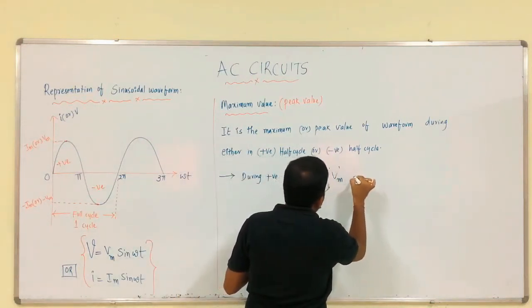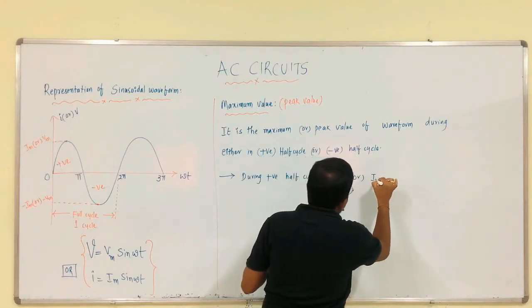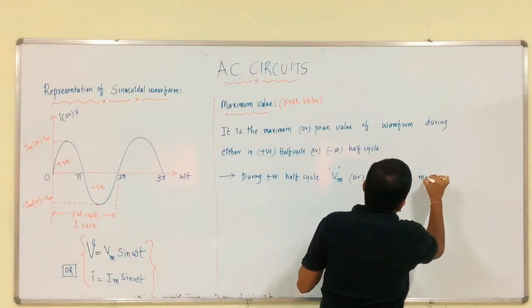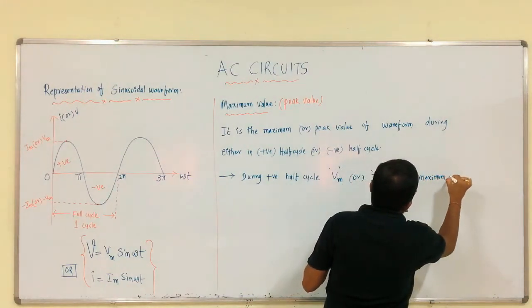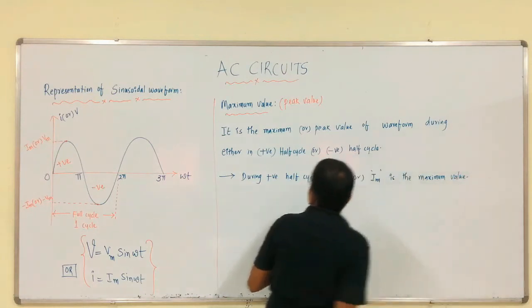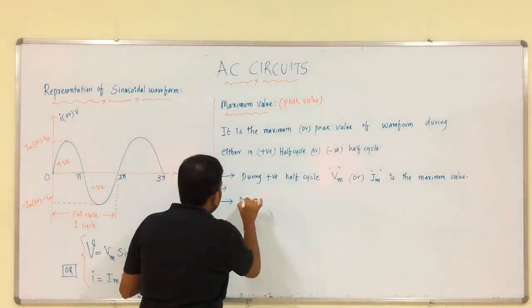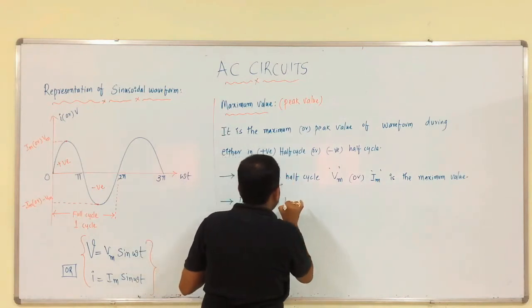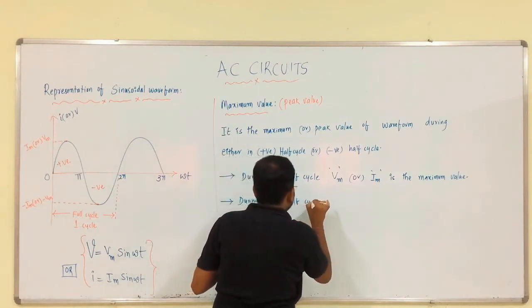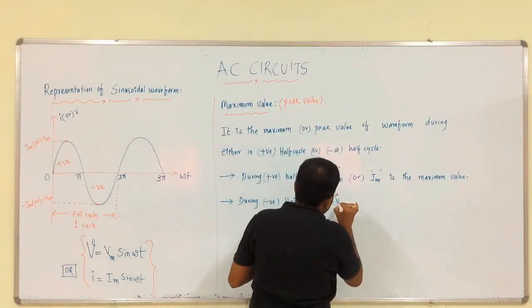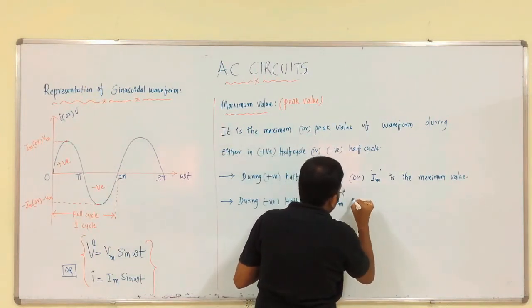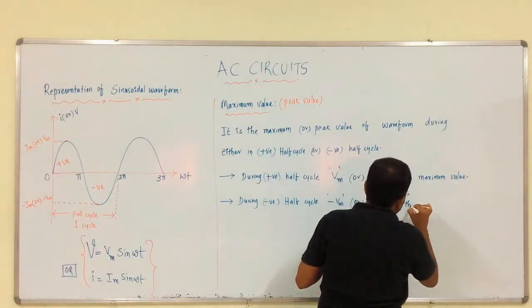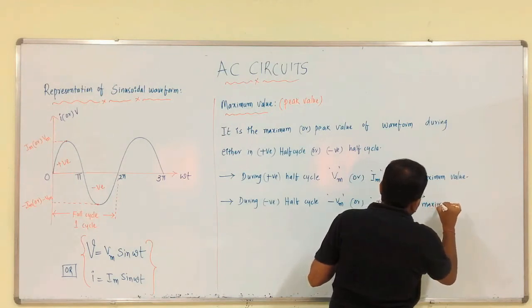Vm or Im is the maximum value, right. Like that, during negative half cycle, minus Vm or minus Im is the maximum